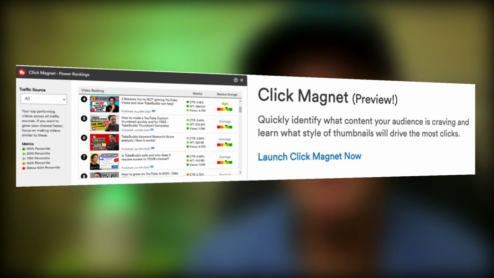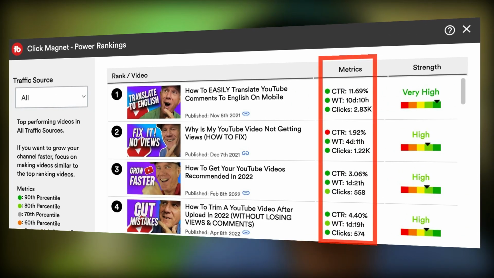Also keep in mind that your video thumbnails are always competing against other videos that appear in YouTube search, on the YouTube home screen, and in suggested videos. If you use TubeBuddy's Click Magnet tool, you'll be able to see the power rankings for your channel. For example, these videos have a high ranking because they have a high click-through rate. If you want to grow your channel faster, focus on making videos similar to the top ranking videos.